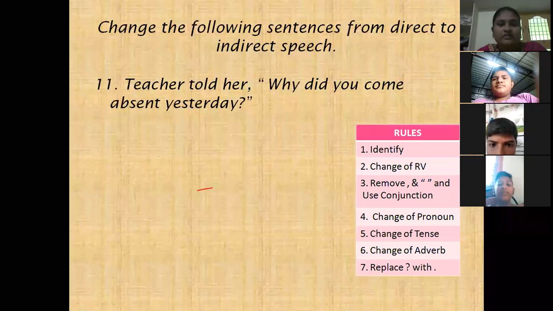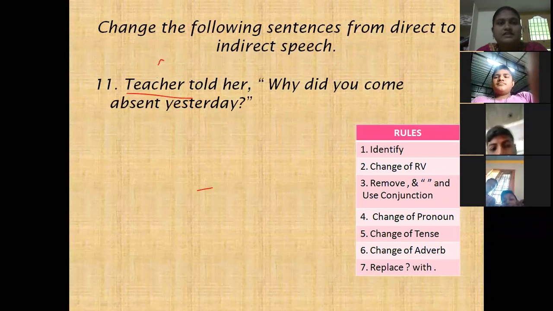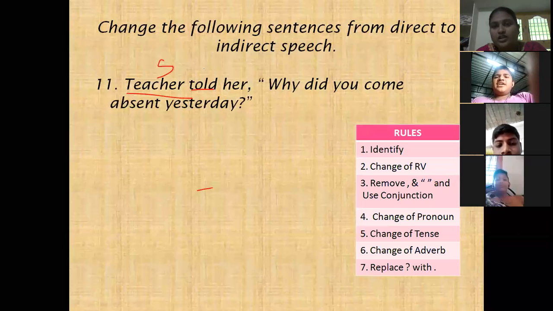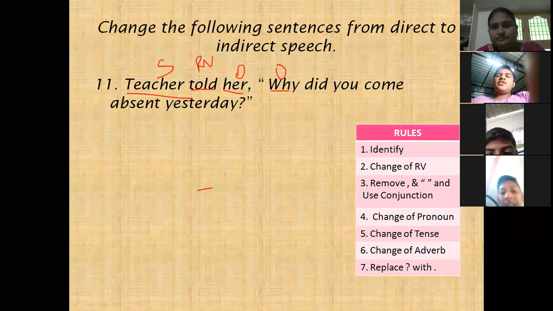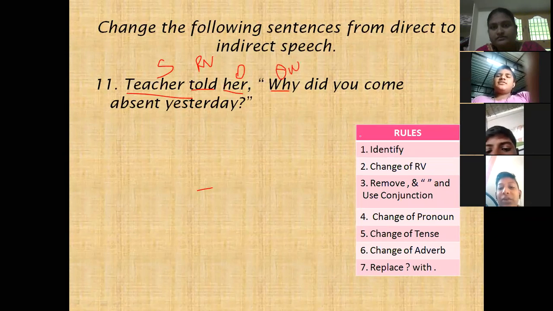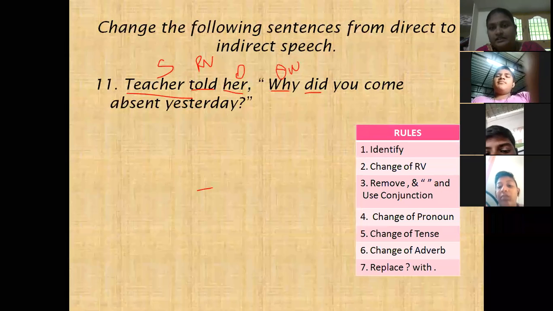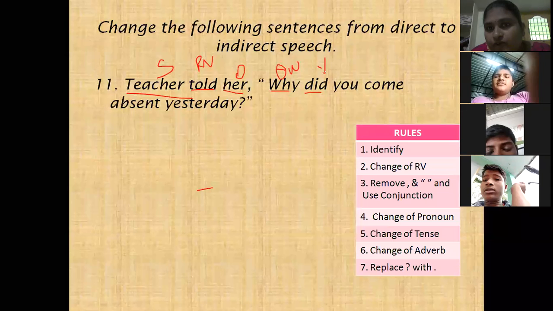Next, the teacher. Teacher is the subject. Told is the reporting verb. Her is the object. Why is the question word. Did come. Did is used, and the verb is in V2 form.